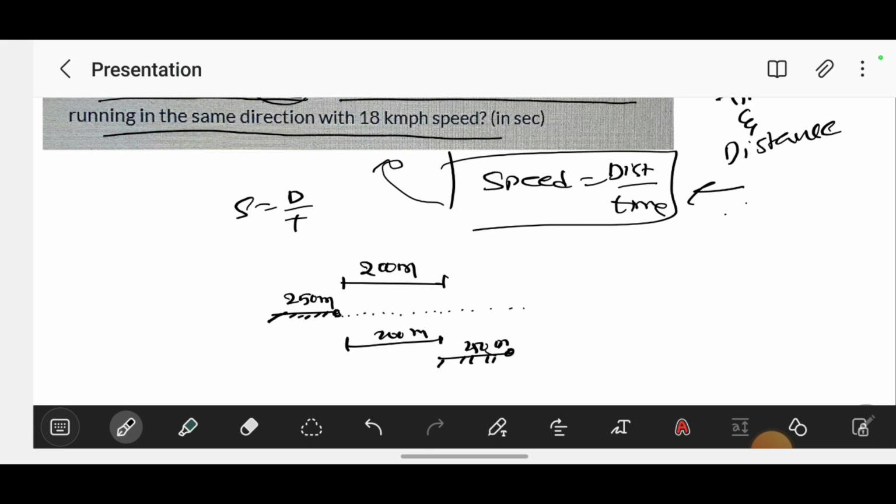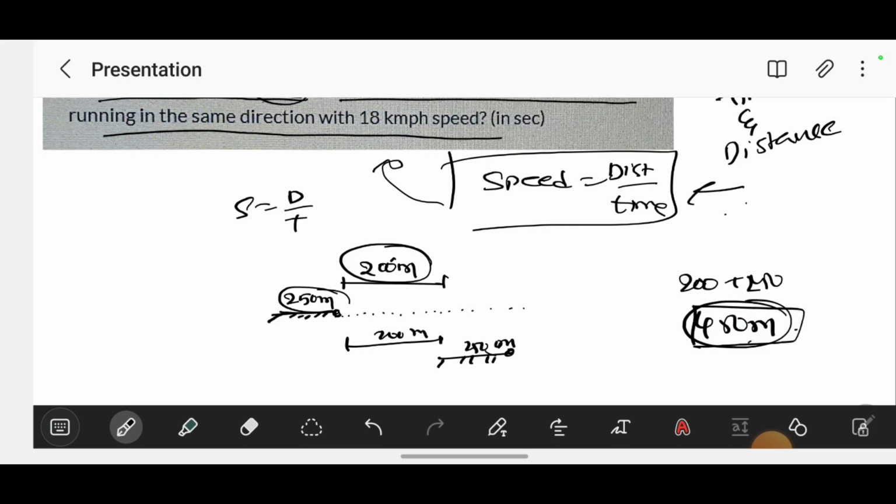The train cleared 200 meters plus its length of 250 meters. Total 200 plus 250, that is 450 meters the train crossed.